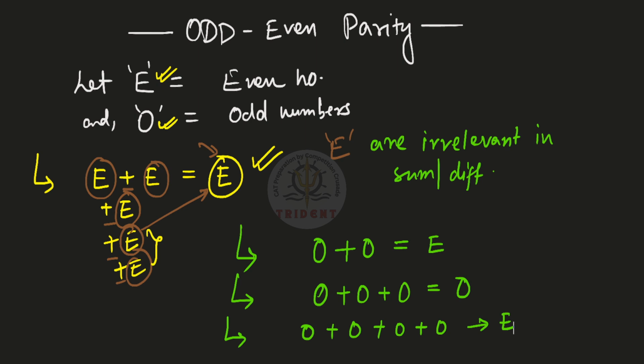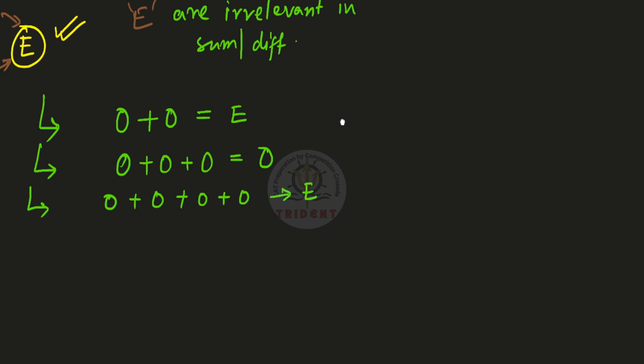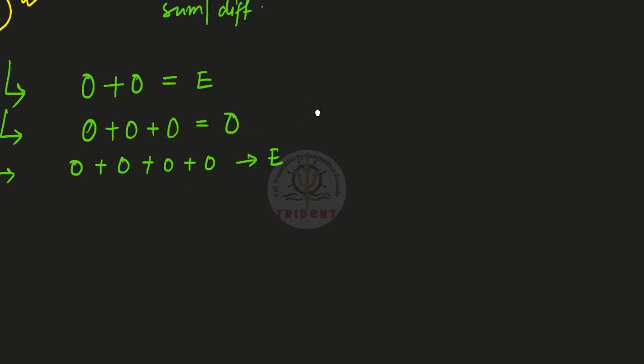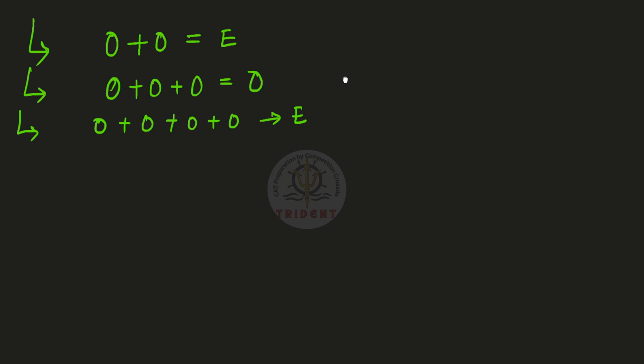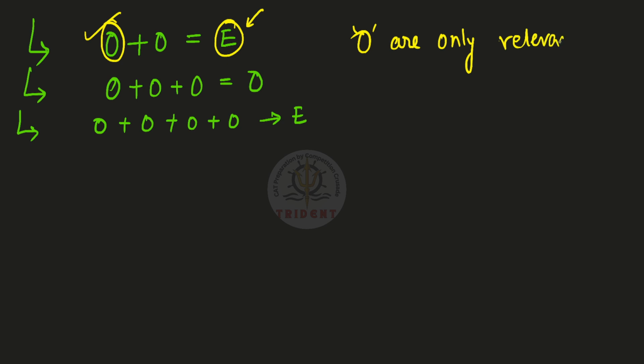At this point, please pay attention because this is important. The idea with odd numbers and even numbers will typically revolve around just the odd numbers, because after the addition or the subtraction, the type of number that you get only depends on odd numbers. So only odds are relevant. I should have written odds only are relevant, but I'm hoping that you will understand this much. Okay.